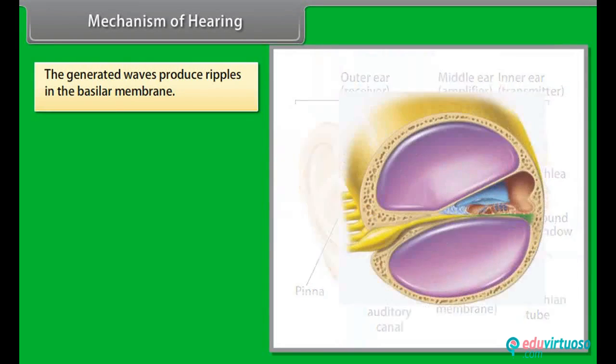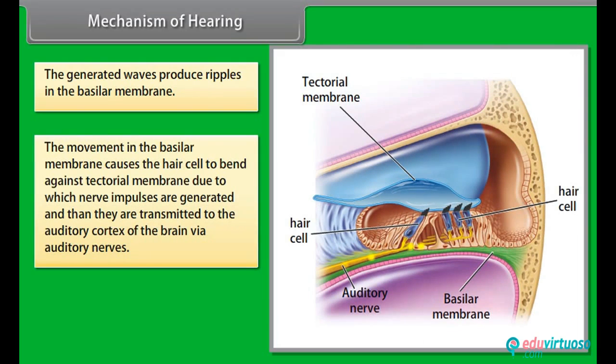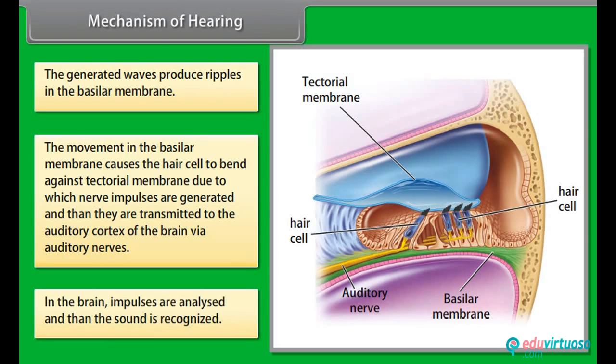The generated waves produce ripples in the basilar membrane. The movement of the basilar membrane causes the hair cells to bend against the tectorial membrane, due to which nerve impulses are generated, and then transmitted to the auditory cortex of the brain via the auditory nerves. In the brain, impulses are analyzed and then the sound is recognized.